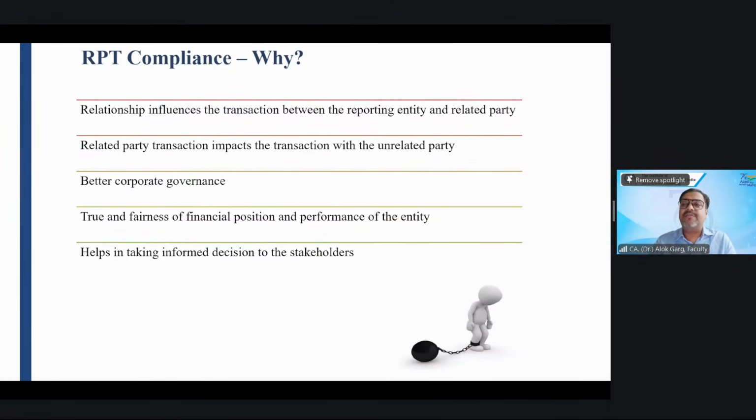You will be surprised to know SEBI LODR. You heard about SEBI LODR, Securities and Exchange Board of India Listing Obligation and Disclosure Regulation 2015. This SEBI is a regulator for listed companies, right?